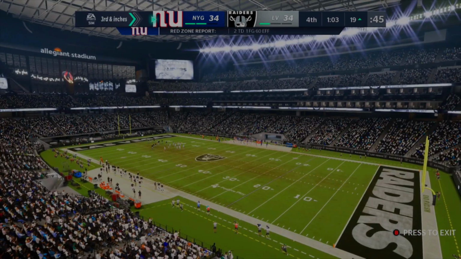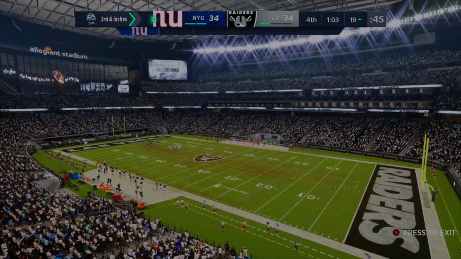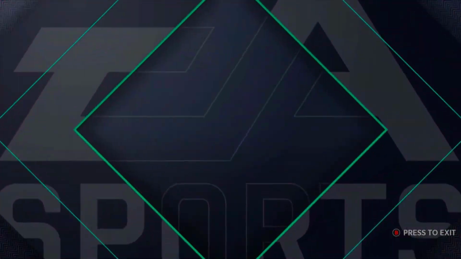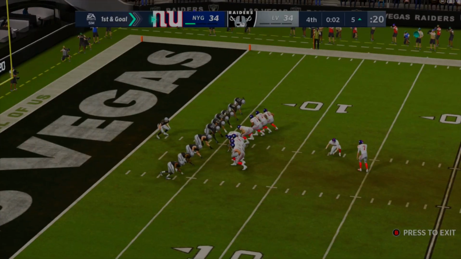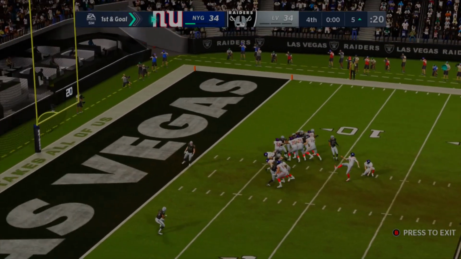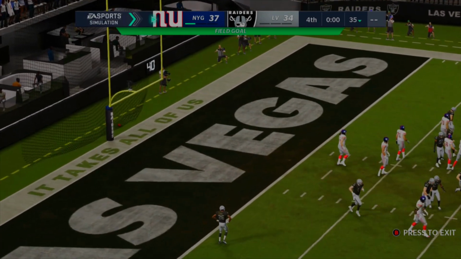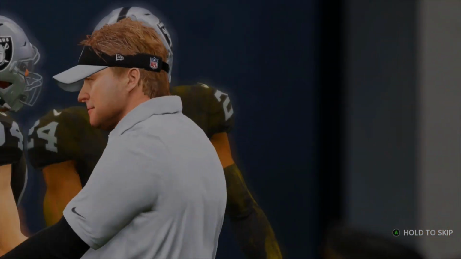And that's going to stop the clock. So now it's 3rd down and inches, and the Giants are looking to win this game, which is insane. So I'm getting to the point where they kick a field goal or maybe get a touchdown. Let's go. All right, here comes the kick. They wasted all the time off the clock, and this kick is going to be up and good. So the Giants complete the comeback and they win versus the Raiders and their new stadium as well.